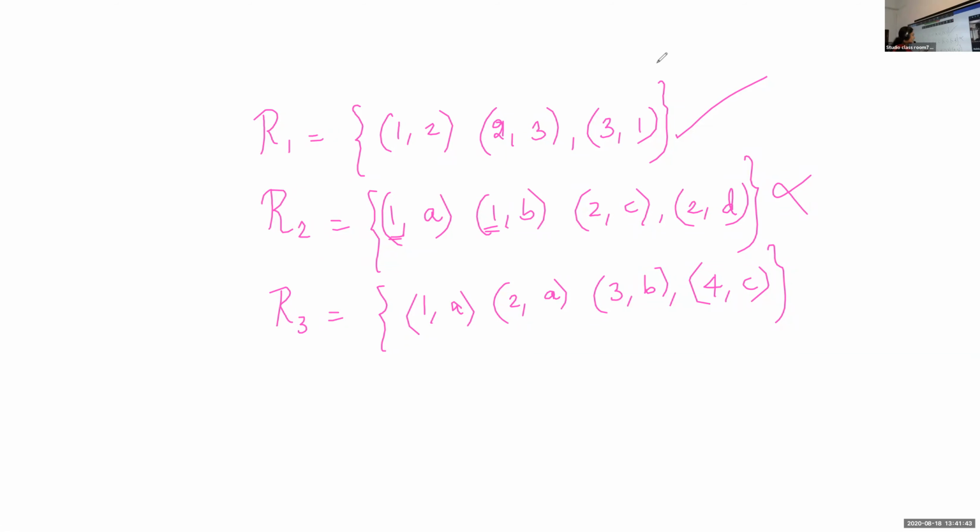Now, what about the third one? The first element is not repeated. Therefore, this is also a function. Is it okay, Shivani? In the second element, the image may repeat. Image can repeat. Shivani, is it okay?